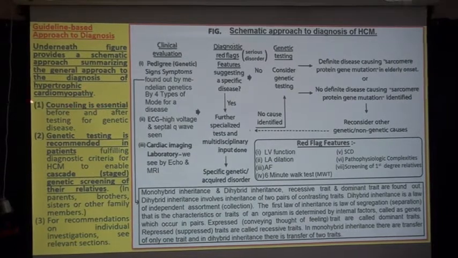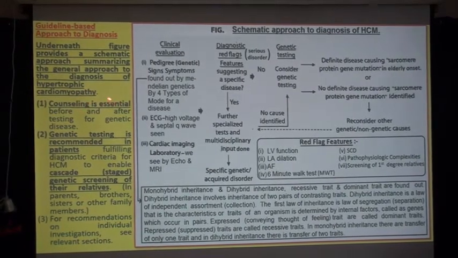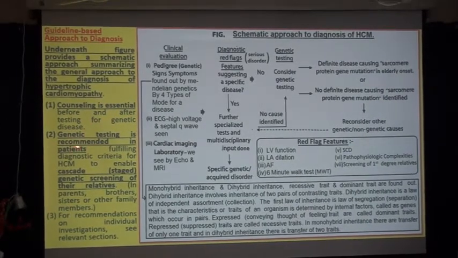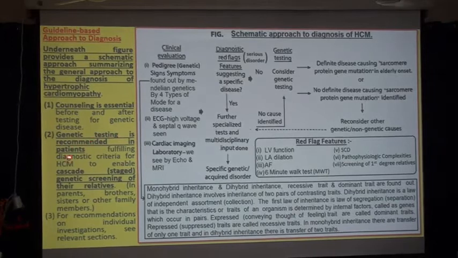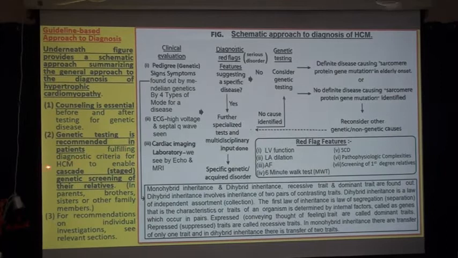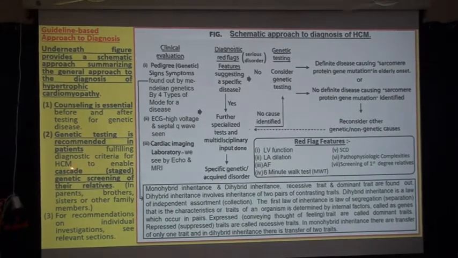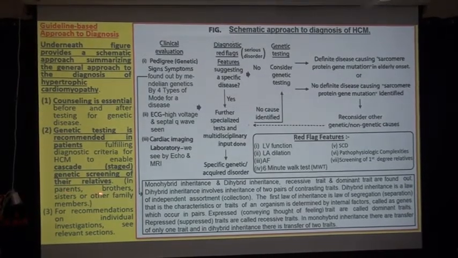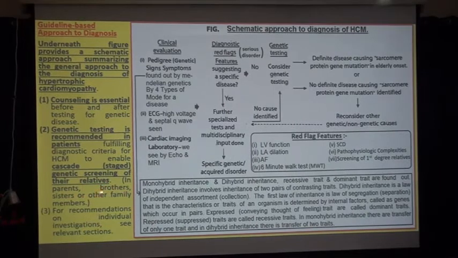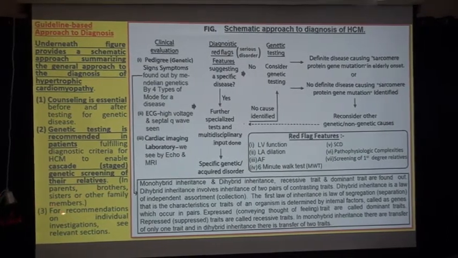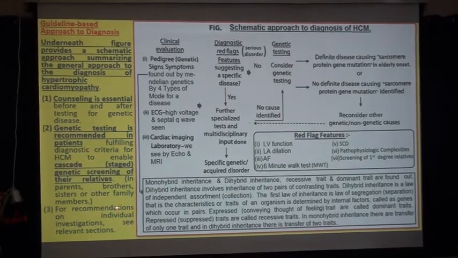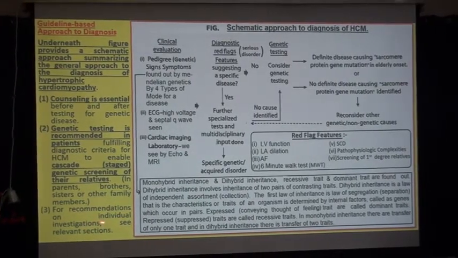Number 1, counseling is essential before and after testing for genetic disease. Genetic testing is recommended in patients fulfilling diagnostic criteria for HCM, to enable cascade genetic screening of their relatives: parents, brothers, sisters, and other family members. The third and last but not least, for recommendations on individual investigation, please see the relevant sections.